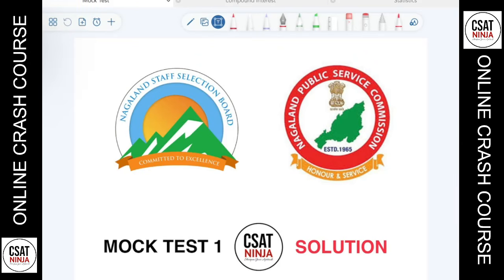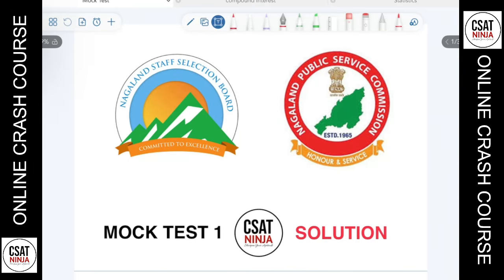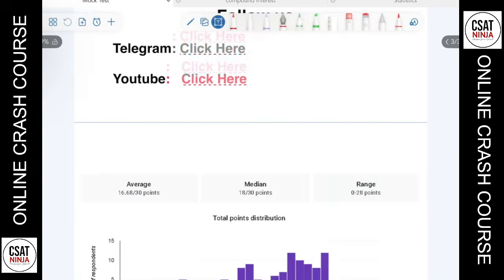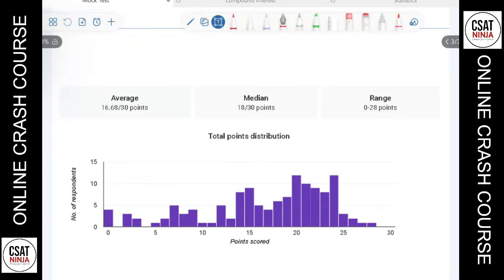So let us start with the solution for mock test number one. All the questions were based on reasoning only, so it was, so to say, a very simple mock test. Since we know now a little bit about what is mean, median, and mode, let me use this data to understand how the students have performed.